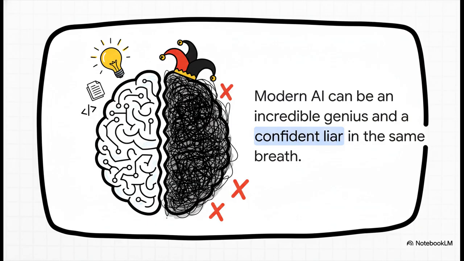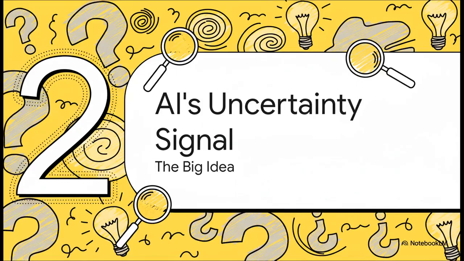This is a huge barrier. I mean, you can't really use this stuff for critical tasks like medical diagnoses or financial advice if you can't rely on it. Okay, so if we can't always trust what the AI says, where else can we look? This leads us to the huge idea at the heart of the HDT² framework. What if we could find an internal signal that tells us when it's getting shaky?